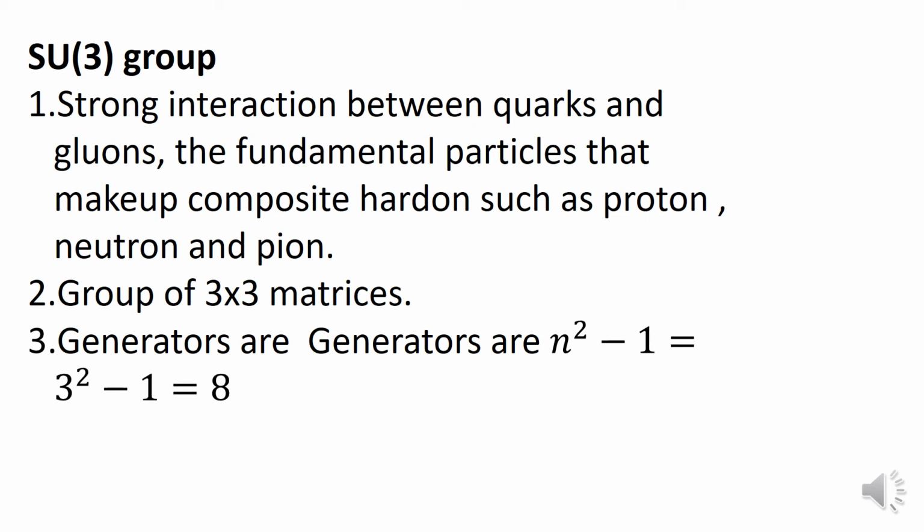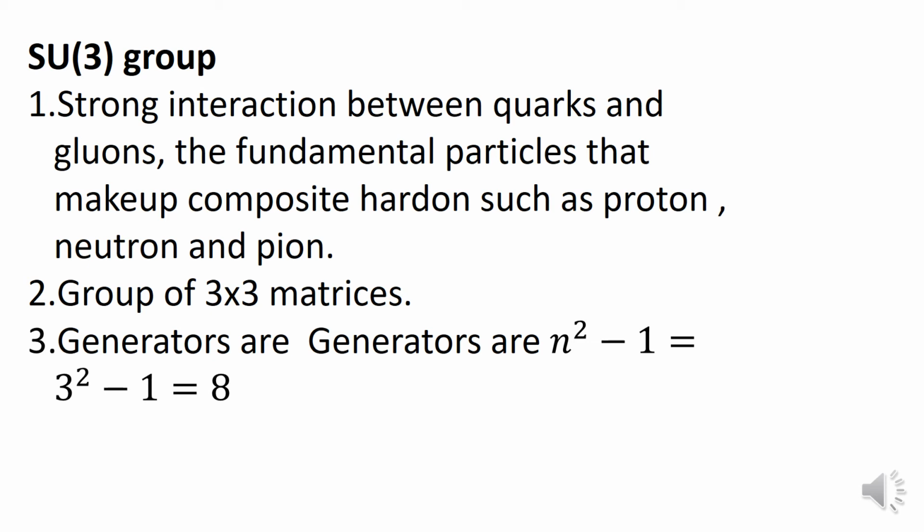Similarly, the SU(3) group. This group is applicable for the strong interaction, because this is also related to nuclear particles, right? Nuclear physics, you can say atomic physics, whatever you want to say. So it consists of different particles. If the interactions are strong between the particles, right?